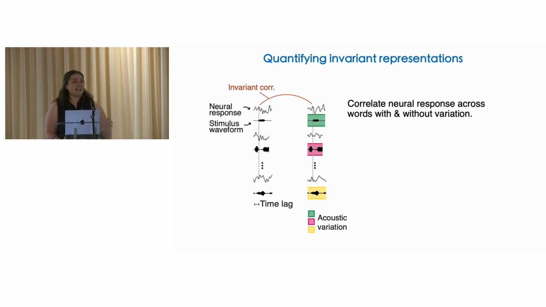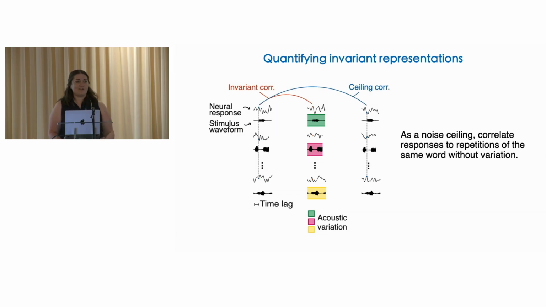And we call this the invariant correlation, or IC, and it provides a time-varying measure of the strength of invariance of a given electrode's response. However, even if a response is perfectly invariant, because the neural signal is noisy, the response is never going to be identical in these two conditions. So to account for this, we compute a noise ceiling measure for our invariant correlation by performing the same correlation between 2 repetitions of physically identical stimuli.